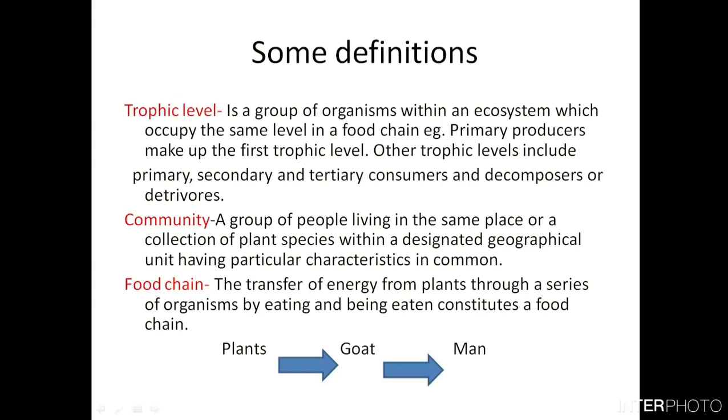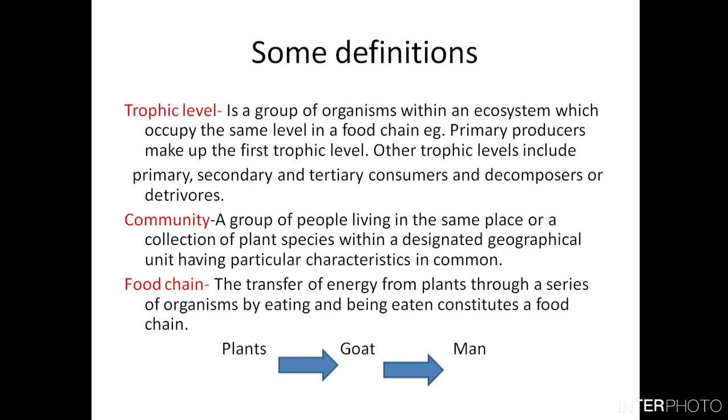For example, primary producers make up the first trophic level, that is, nutritional level. Trophic level is also nutritional level. Other trophic levels include primary, secondary, and tertiary consumers and decomposers or detritivores. We've already discussed it, but you are supposed to learn the definition by heart.